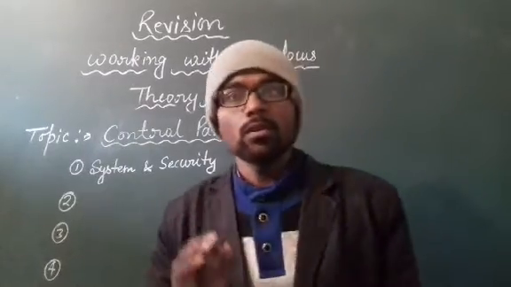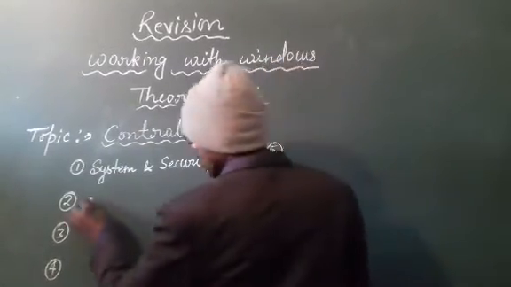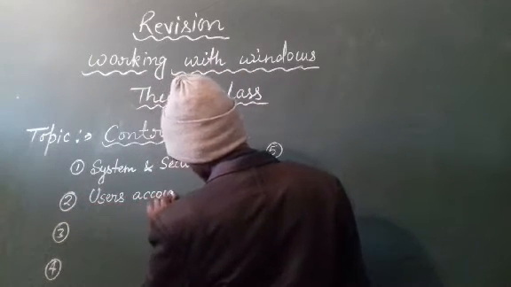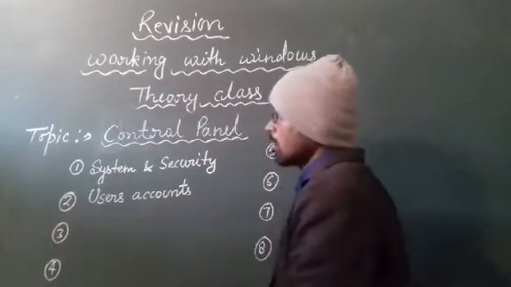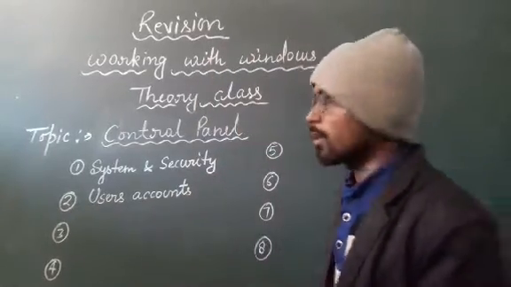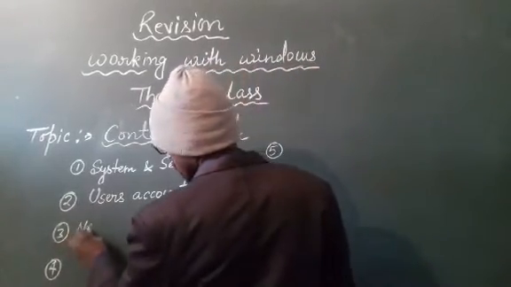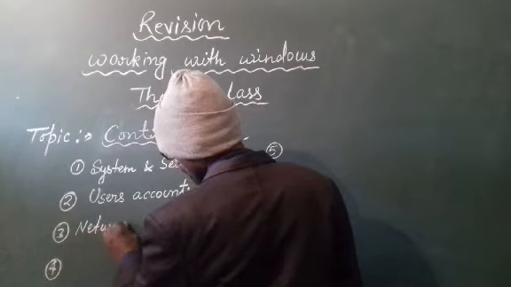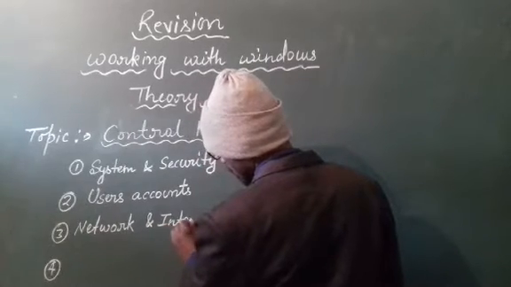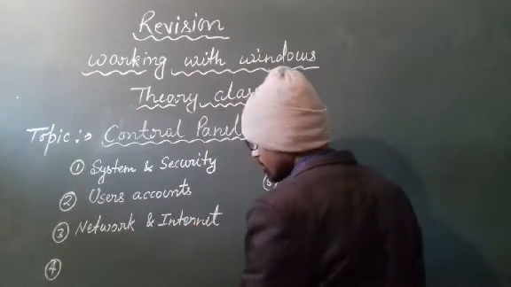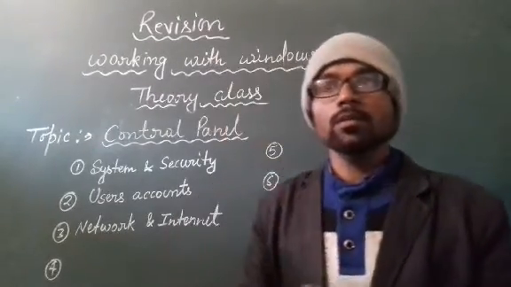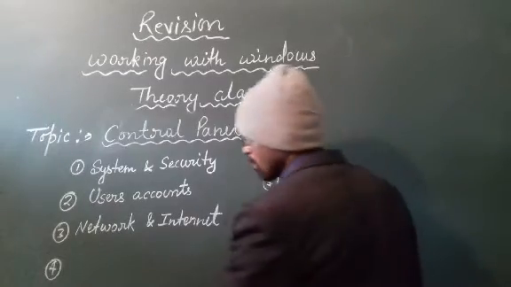Second is users accounts. And third is network and internet. Then fourth is appearance and personalization.